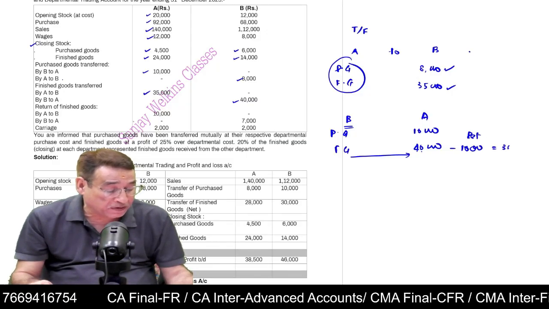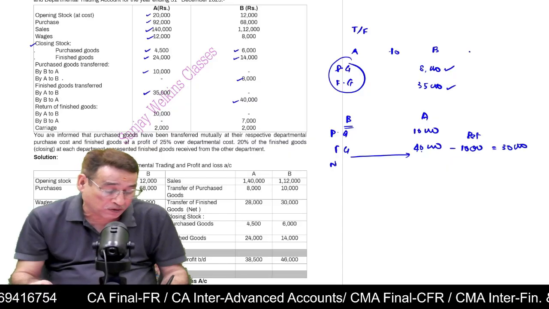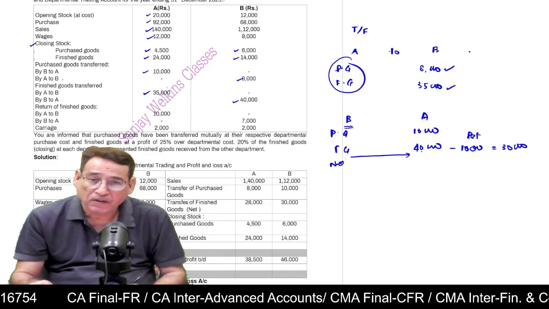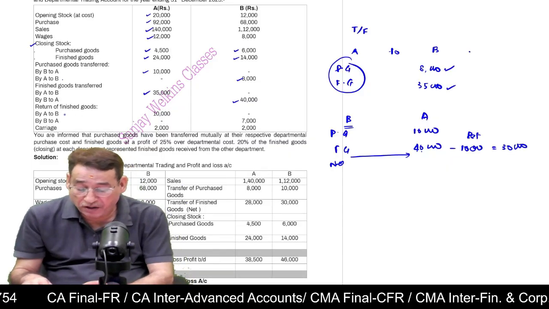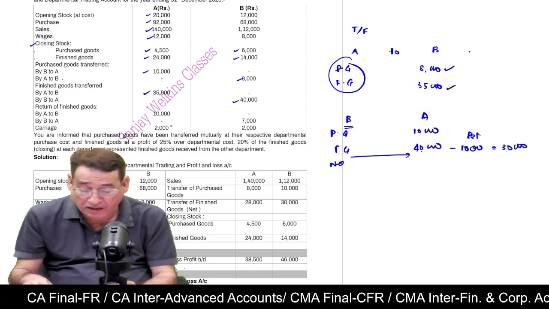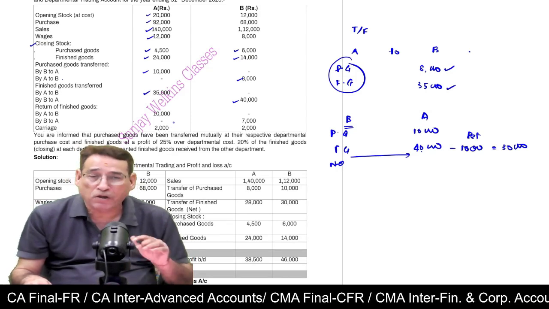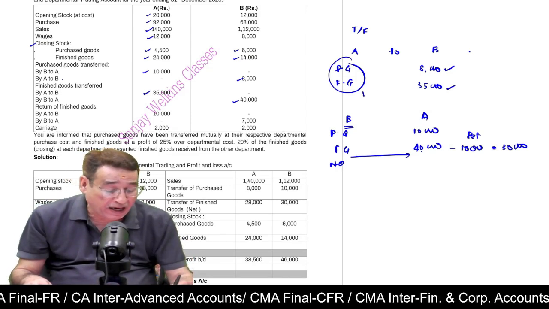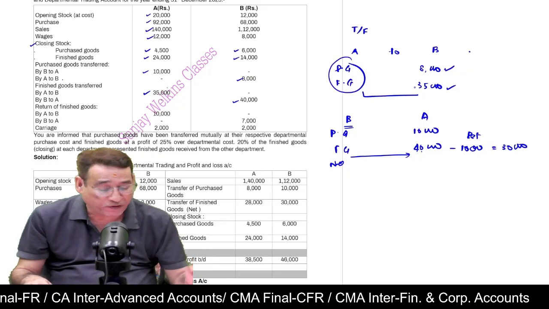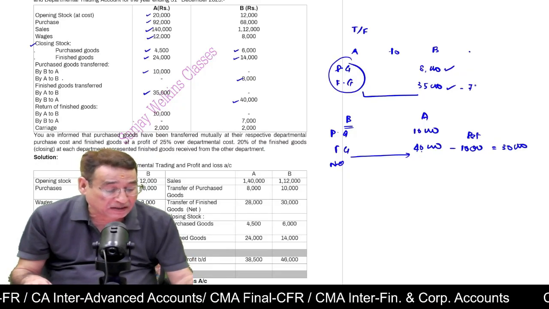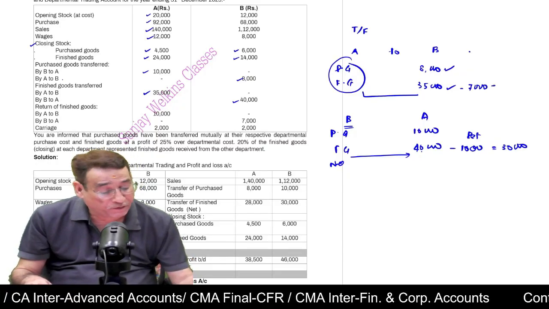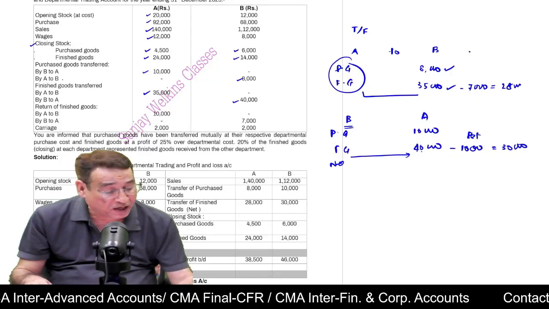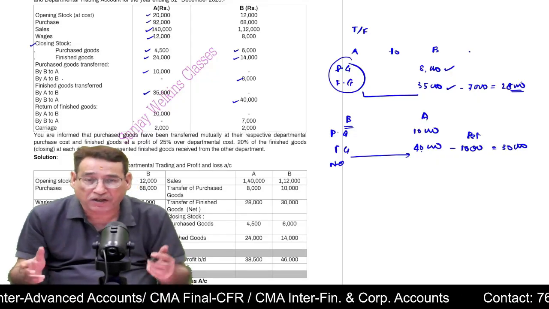So you can consider net transfer of finished goods as 30,000. Similarly, it is also given return of finished goods by B. So B has also returned some goods. A had transferred 35,000 worth of finished goods, but B has returned 7,000 worth of goods. So you take the net transfers. It is always better to take the net transfer.